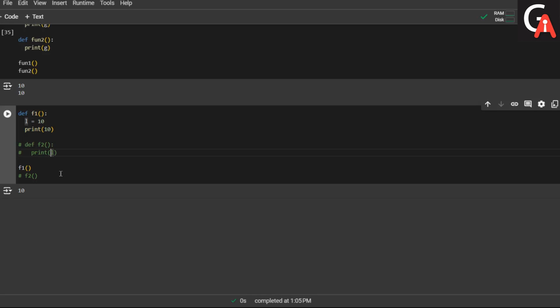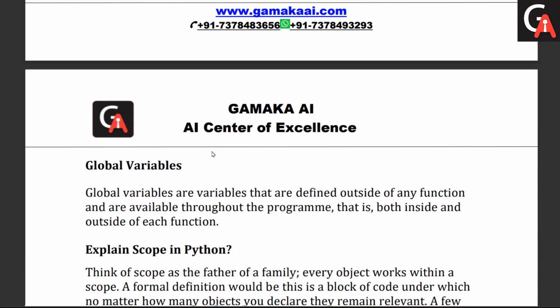it will throw me an error because this L is not available for it, right? It isn't aware of any such name called L. Clear, guys? That's why L is defined under the function, and that's why it has a local scope. Clear, guys? So let's move forward with the other questions we have.